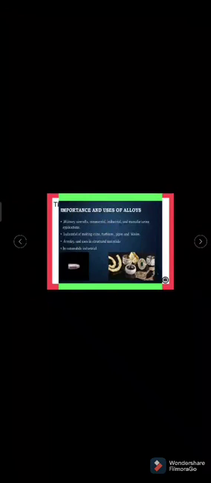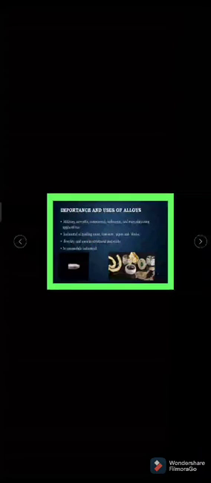Mostly we use ornaments in the form of alloys, mainly due to these properties. Metal alloys are harder than the individual metals, and also more malleable and ductile than the metals.